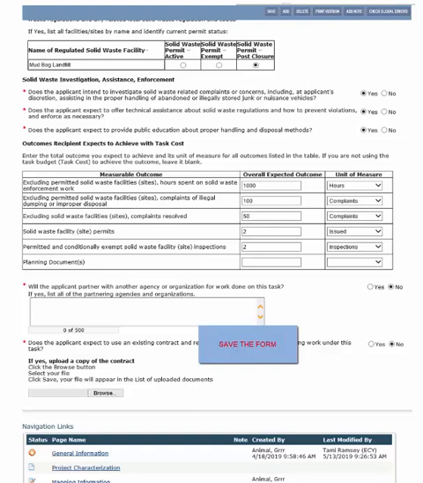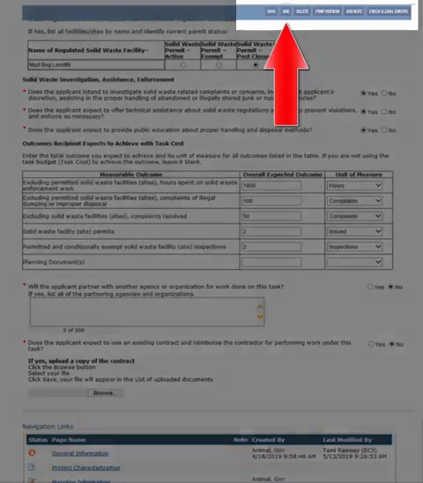Save the form. In the rare instance you are applying for a second solid waste enforcement task, at the top of the screen, there's an Add button. Select it. This action will generate a blank page for you to enter information for Task 2. You would repeat the process we just showed you for Task 1. This ends our tutorial for how to complete the Category-Specific Tasks Solid Waste Enforcement Form.